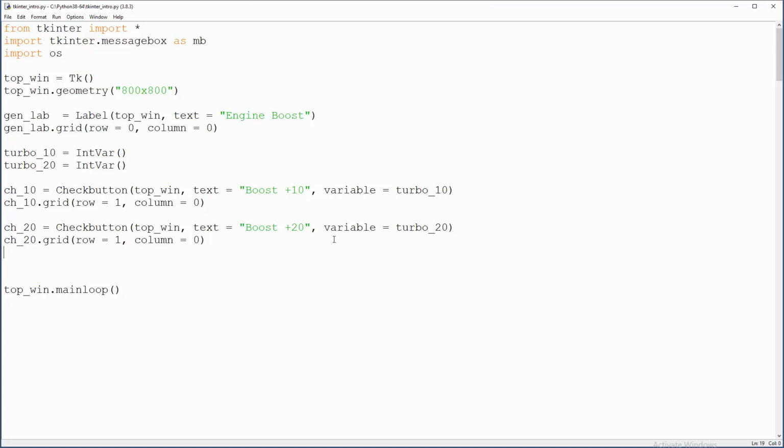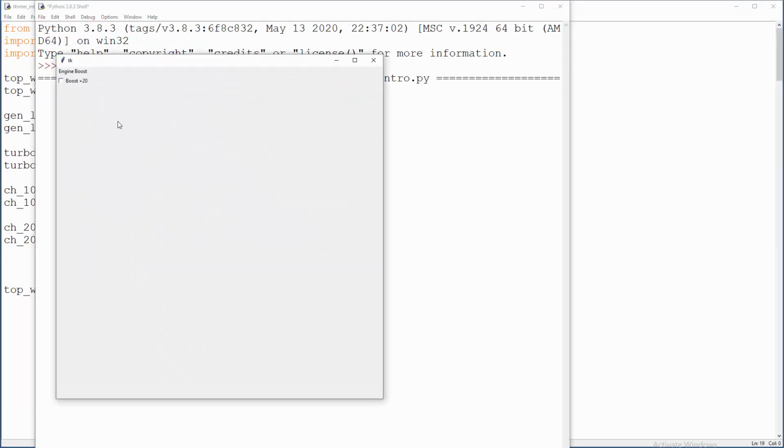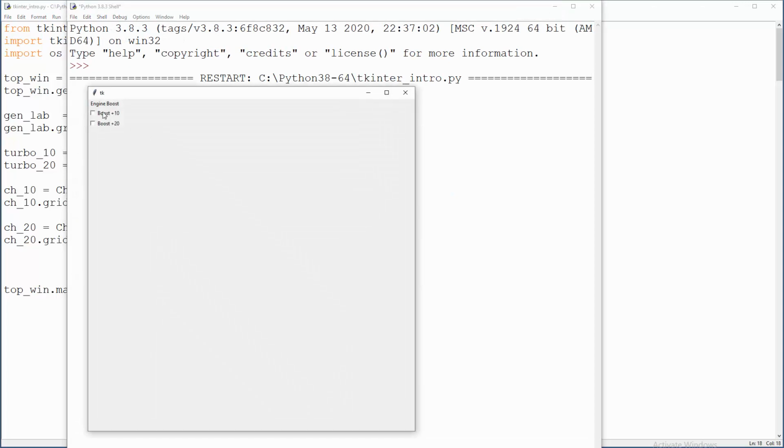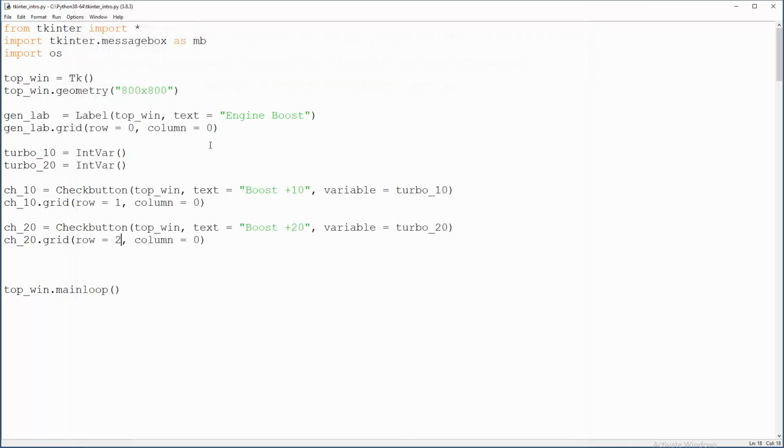Okay, F5. Right, why do I see just one thing here for some stupid reason? Why is this happening when I have 2 buttons? Oh, right, row number 2. Right, there you go. Nothing happens because I don't have a submit button and appropriate methods.